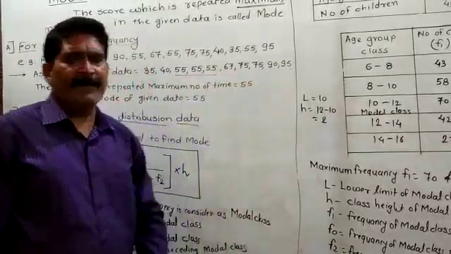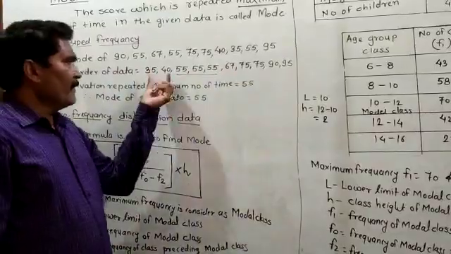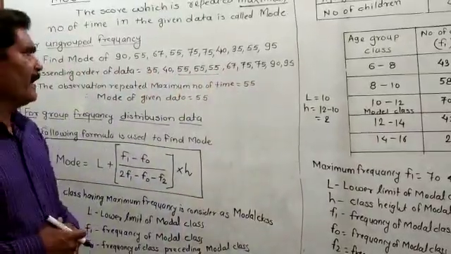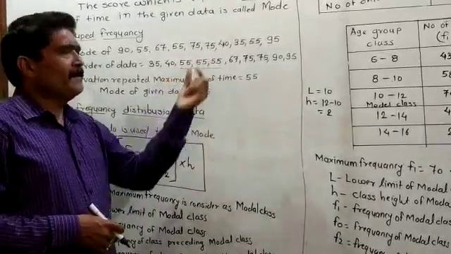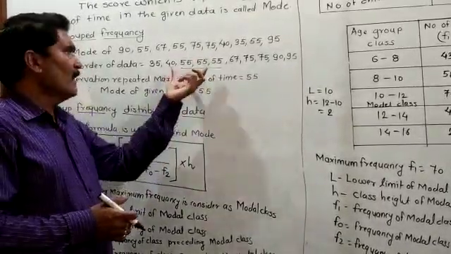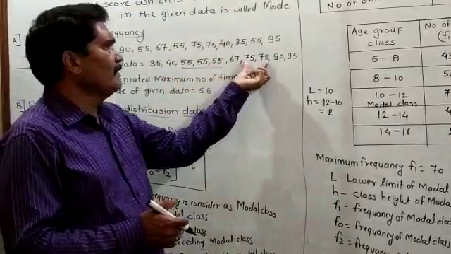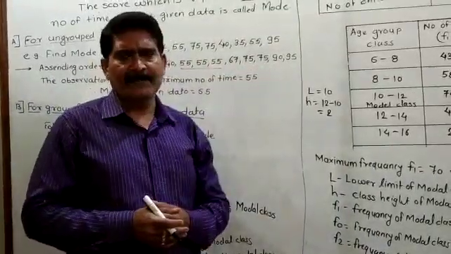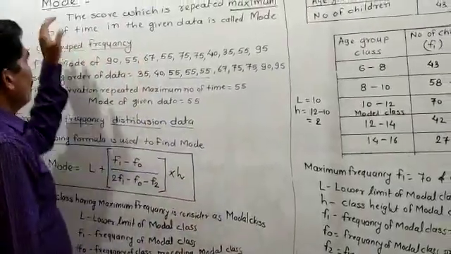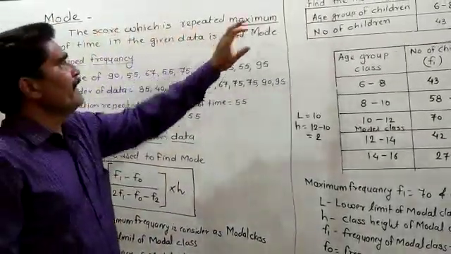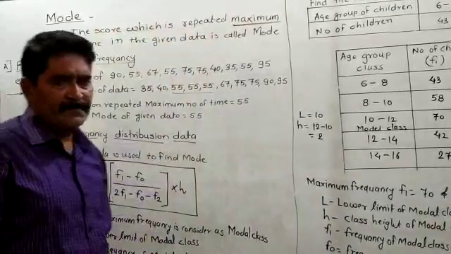90 and 95. If you write the data in ascending order, you will observe that the score 55 is repeating 2 times, 3 times, and the score 75 is repeating 2 times. I already told what is the meaning of mode: the score which is repeated maximum number of times.